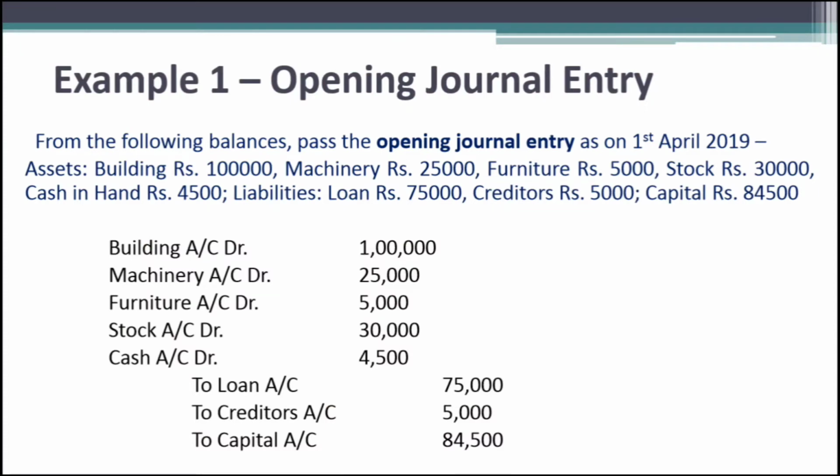From the following balances, pass the opening journal entry. We are provided with the balances of assets, that is building, machinery, furniture, stock and cash, and also the balances of liabilities, that are loans and creditors, in addition with capital. Now, as we know, assets have a debit balance and liabilities have a credit balance. So all we need to do is debit all the assets and credit all the liabilities and capital.